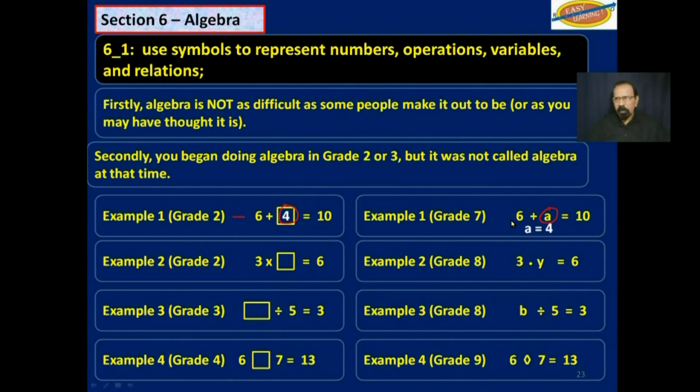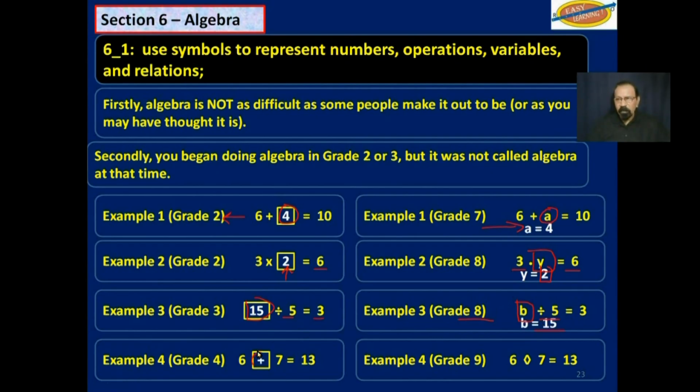But this work that you were doing in grade 2 that does not look like algebra now looks like algebra because we are using symbols. And this other one here, 3 multiplied by 2 is equal to 6. Well, 3 multiplied by y is equal to 6. What is y? Y is 2. Or this one here, 15 divided by 5 is equal to 3. That's what you saw in primary school. Maybe in grade 8, you see something like b divided by 5 is equal to 3. What is b? B is 15.